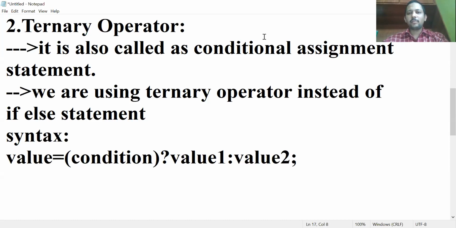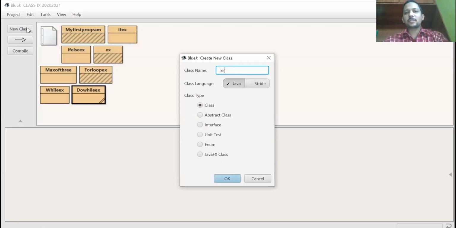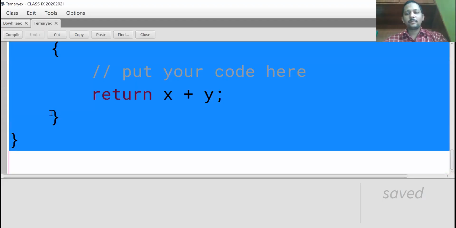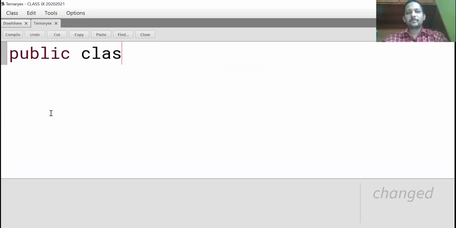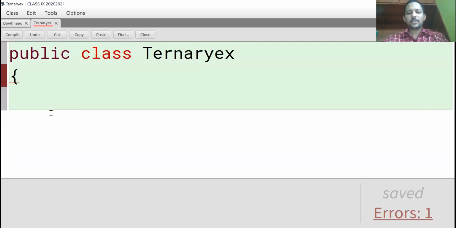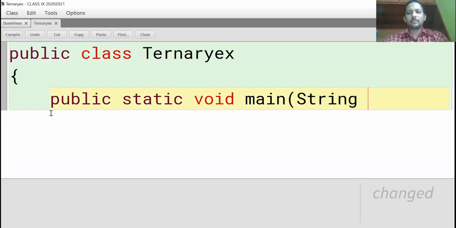Now I will show one sample example on your BlueJ system. Now take the new class, TernaryExample. Write the syntax for ternary, which means you have to write some points, syntax and then example. Or they'll ask what is the output of the above code.